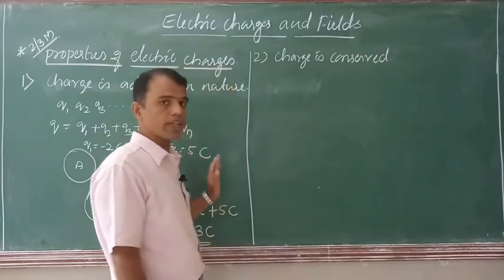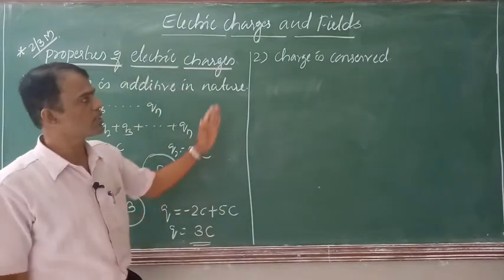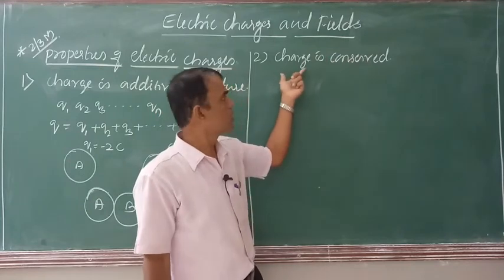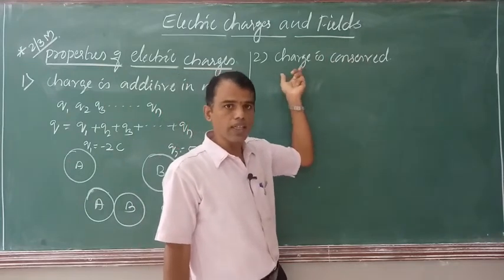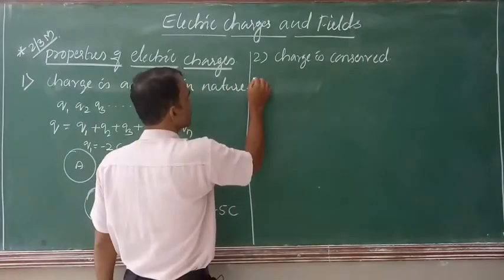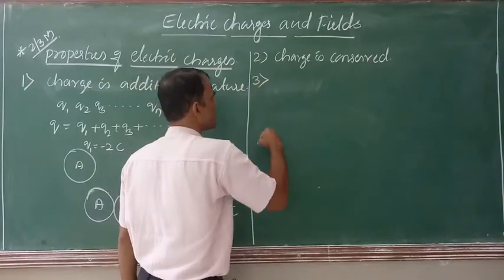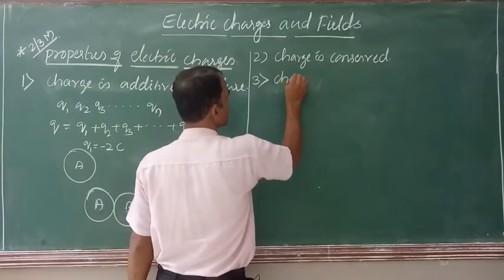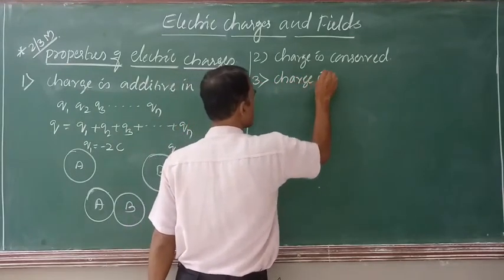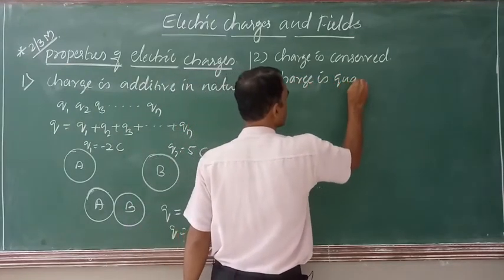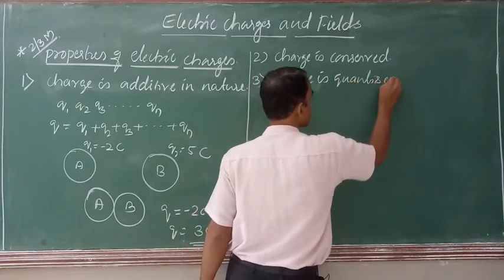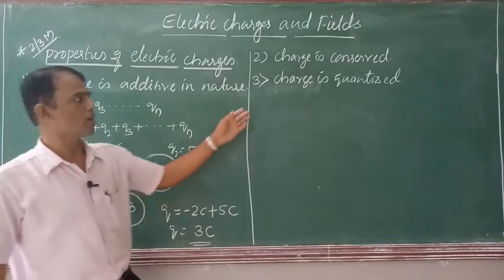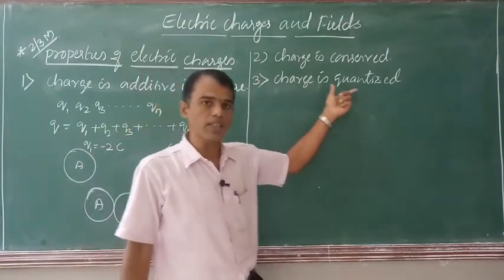That is what we saw in case of electrification. Just charges are transferred from one body to another. So thus charge is conserved in nature. So the third basic property is that charge is quantized. This is called quantization of charge, or electric charge is quantized.